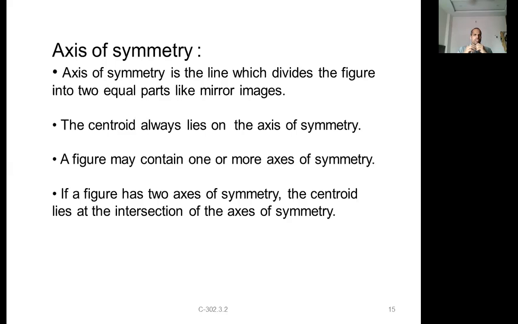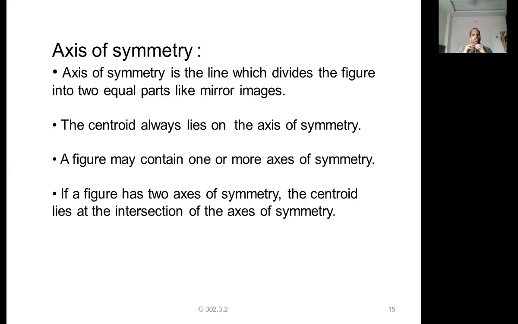Similarly, we have discussed in center of gravity also that the center of gravity lies on the axis of symmetry, the symmetric line. Here also the centroid lies on the axis of symmetry. A figure may contain one or more axes of symmetry. If it has more than one, if you draw axes of symmetry about any two lines, the intersection point itself is your centroid.